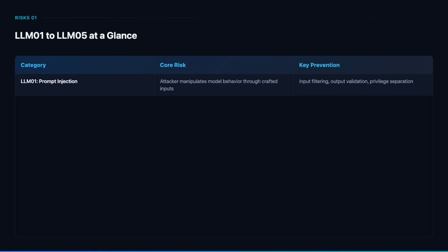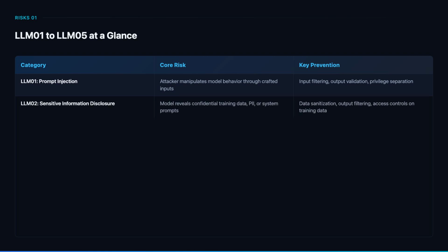LLM 01 prompt injection is the #1 risk for LLM applications. Attackers craft inputs that override the system prompt, bypass safety guardrails, or trick the model into performing unauthorized actions. This includes both direct injection through user prompts and indirect injection through poisoned content the model retrieves. Prevention requires input filtering, output validation, privilege separation between the model and backend systems, and human-in-the-loop for sensitive operations.